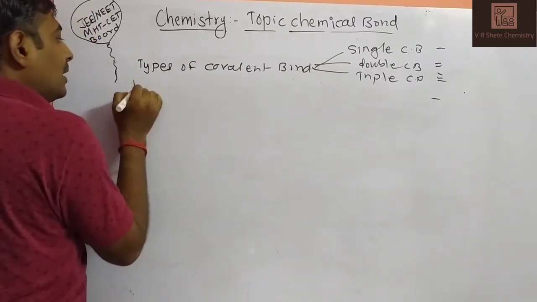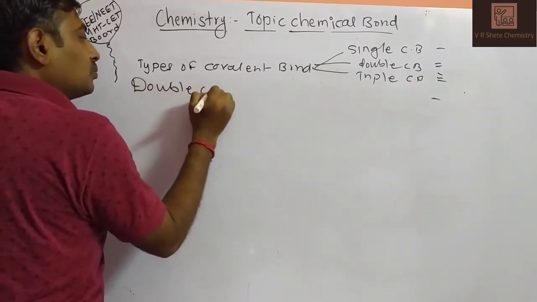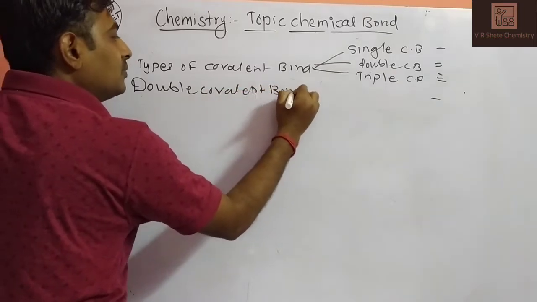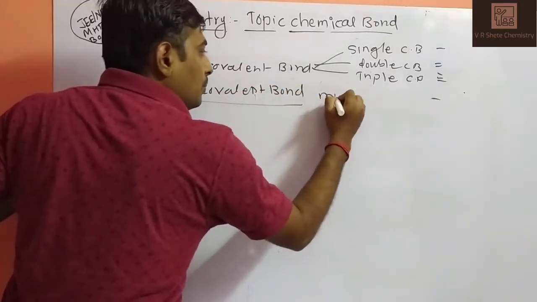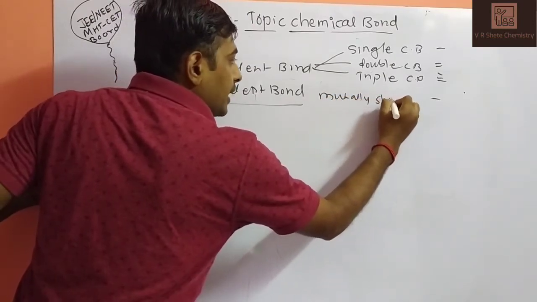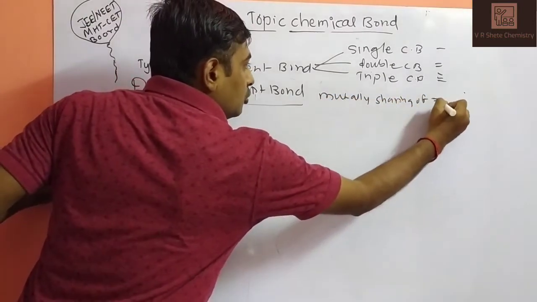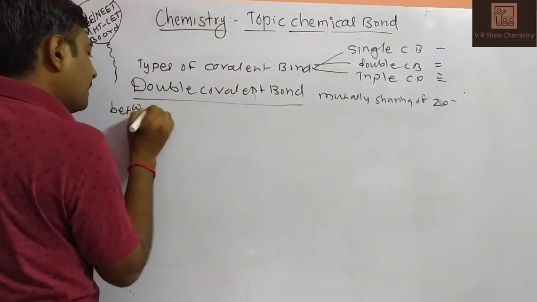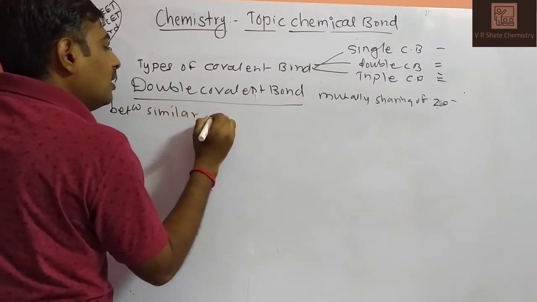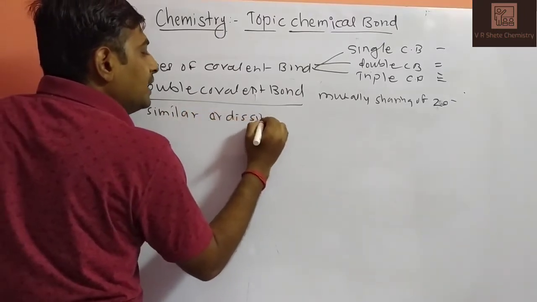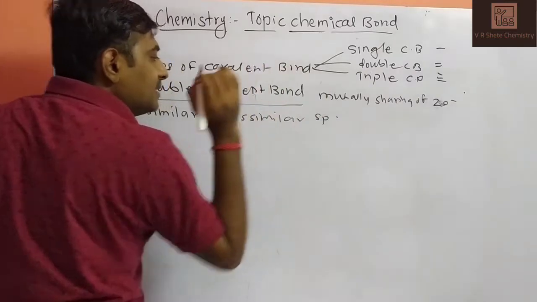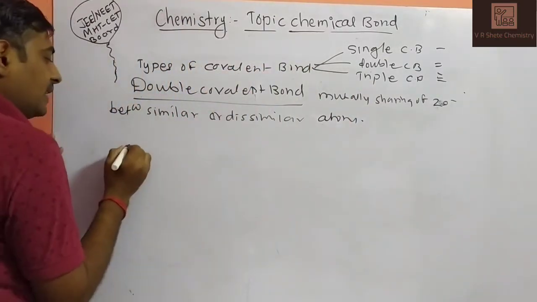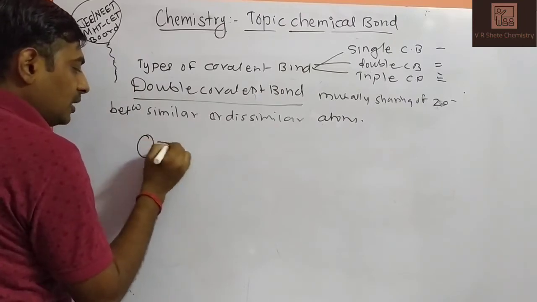Second, the double covalent bond. What is meant by double covalent bond? Again the same definition: mutual sharing of two electrons between similar or dissimilar species or atoms. We will discuss the first example, the O2 molecule, oxygen double bonded to oxygen.